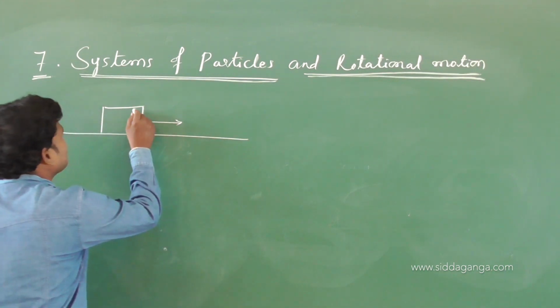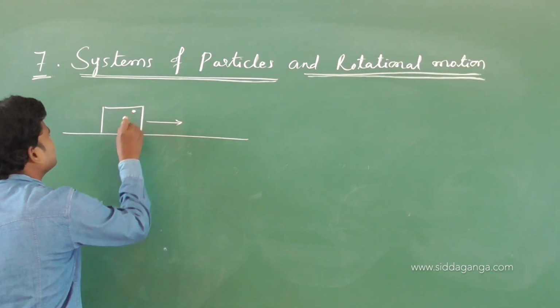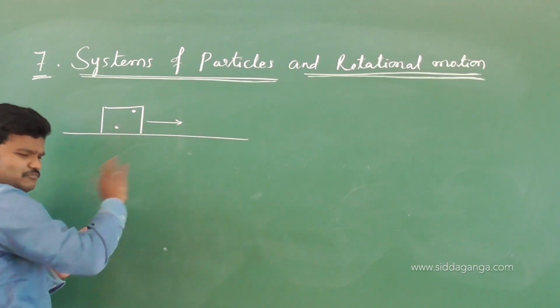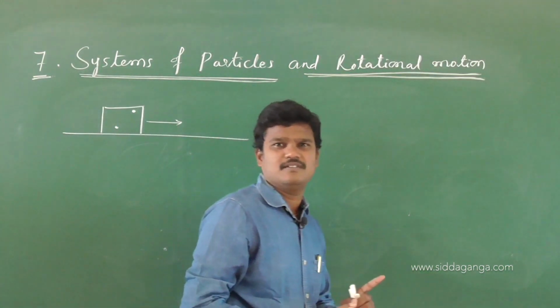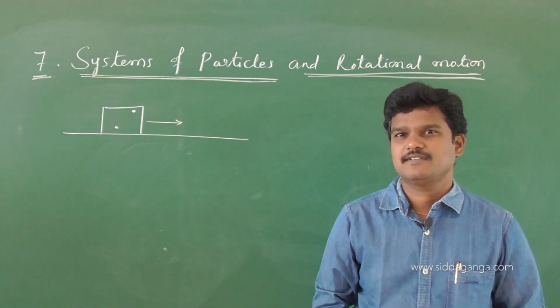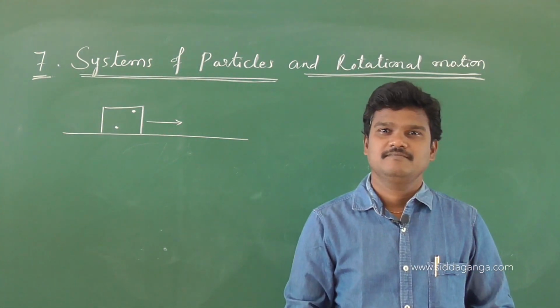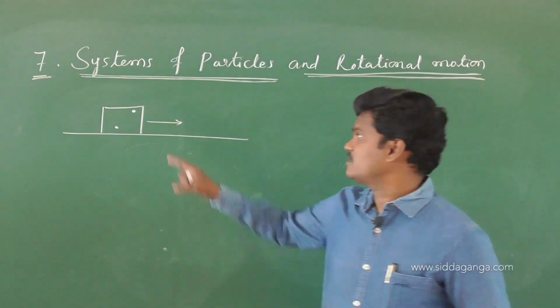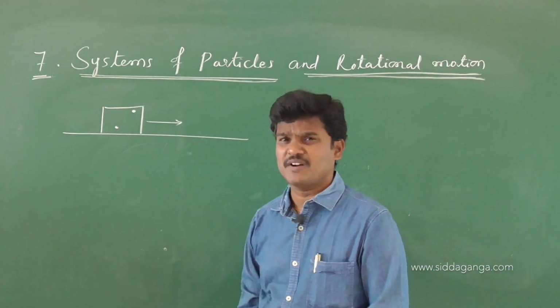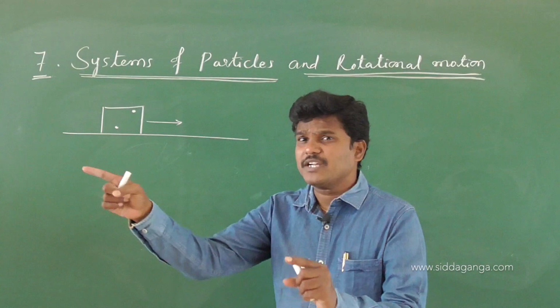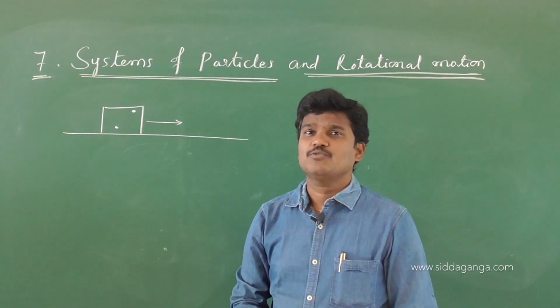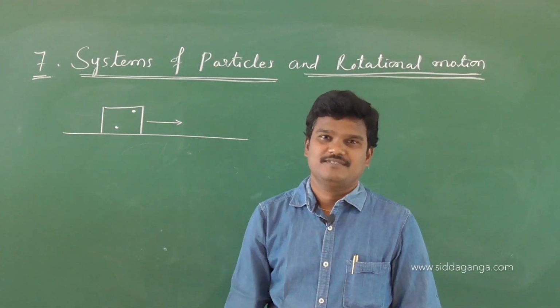See, let us suppose one particle is here, one more particle is here. There are a number of particles. I consider only two particles, and the distance between the two particles remains fixed. That is nothing but a system of particles, a group of particles. If one particle is in motion, we know the motion is said to be linear motion.